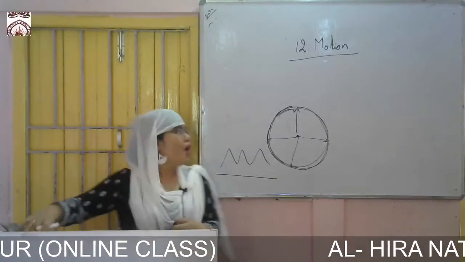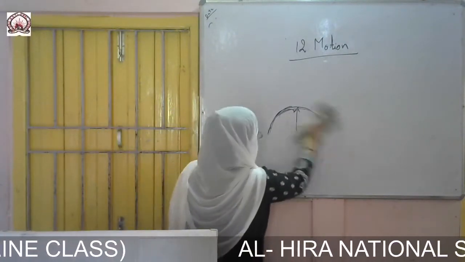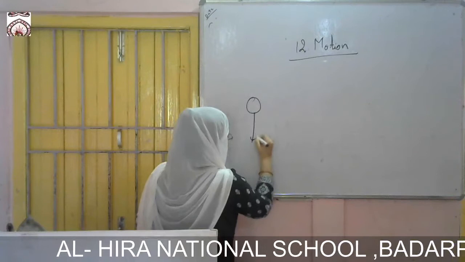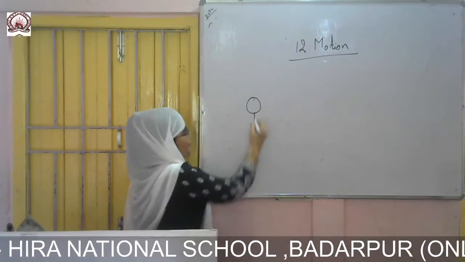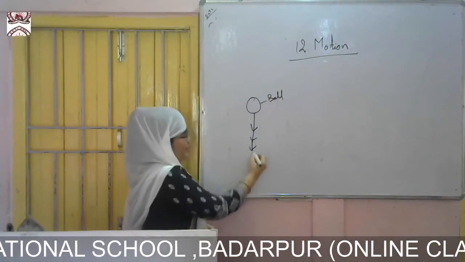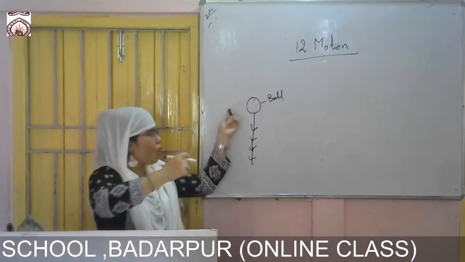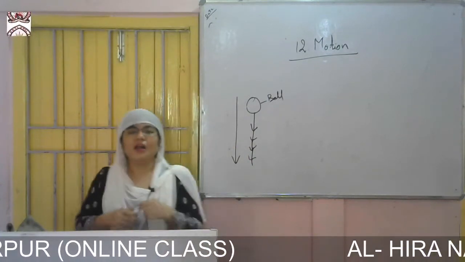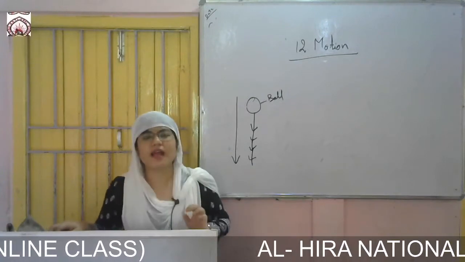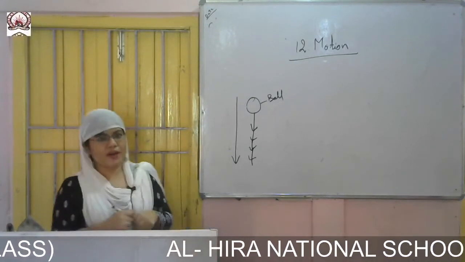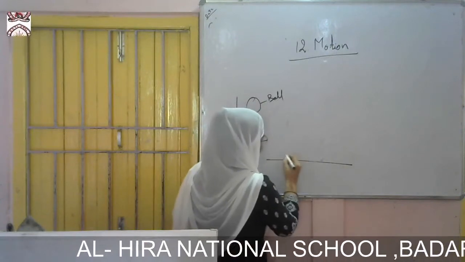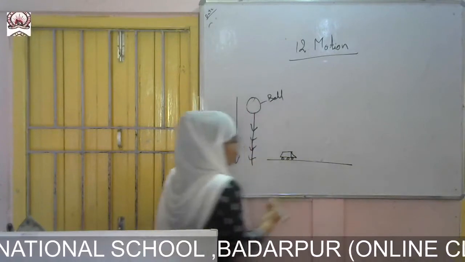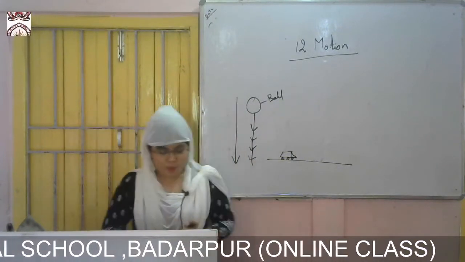Okay, linear motion where an object, this is a ball, I am dropping downward. The ball has been dropped downward. So it moves from the top to bottom in a straight line, that is called rectilinear motion. The thing which is moving in a straight line, that is a rectilinear motion. Or a car going on a road, if a car is moving on a straight road, that is said to be a rectilinear motion.